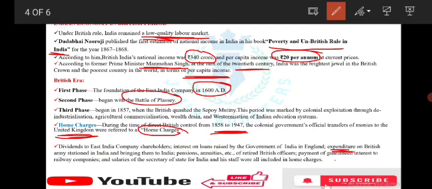India, pensions and annuities of retired British officers, payment of guaranteed interest to railway companies, and salaries of the Secretary of State for India and his staff were all included in home charges. All of these come under the home charges. Okay.